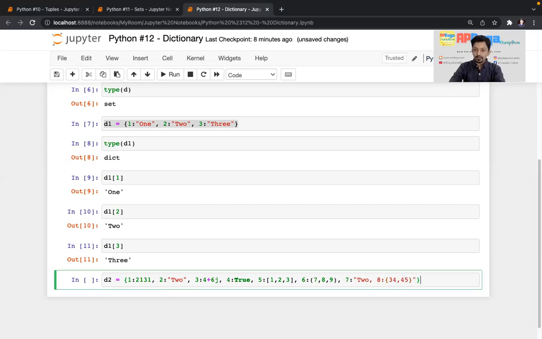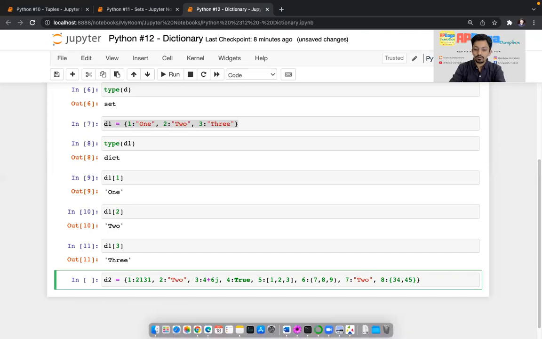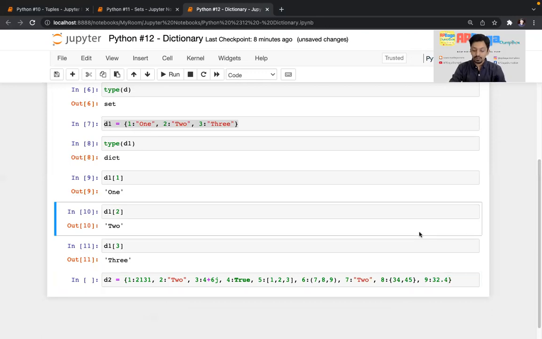Okay, the code should end here. So the value can be anything, int, float. Okay, I'll create one more entry, that is 9, and the value can be a float, 32.4, right? So the value can be integer, float, complex number, string, tuple, boolean, anything. Then set, dictionary.